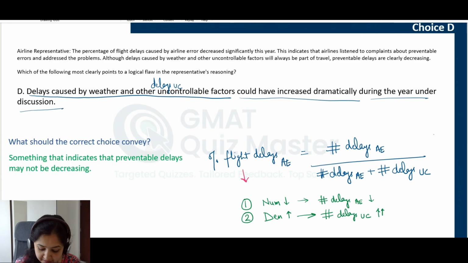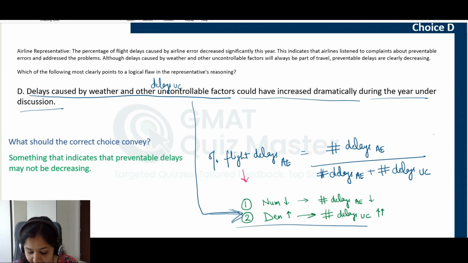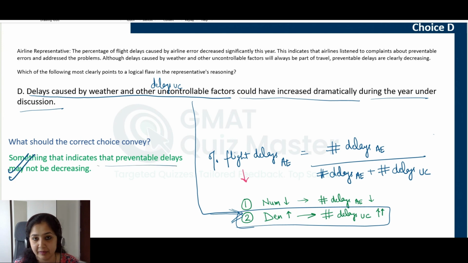So, this choice is saying that this reason number two that we discussed, it could have happened that this denominator could have increased because the number of delays due to uncontrollable factors could have increased, and in that way this choice points out something that indicates that preventable delays may not be decreasing, and that is why this choice points out a flaw in the argument used by the airline representative and is the correct answer choice.